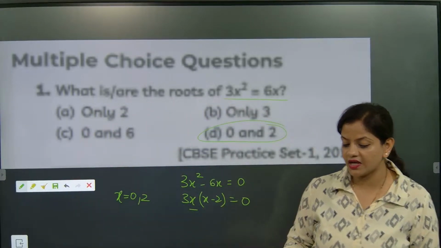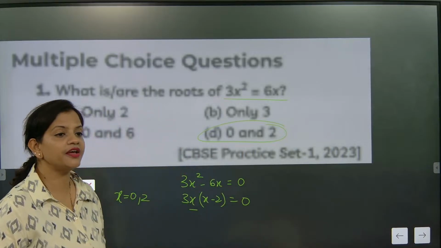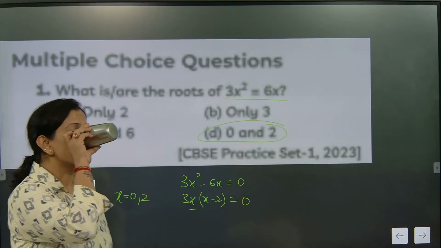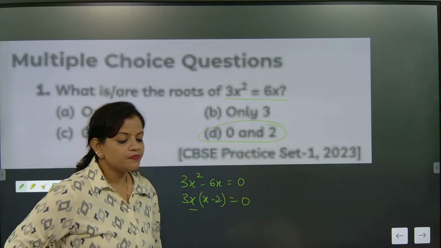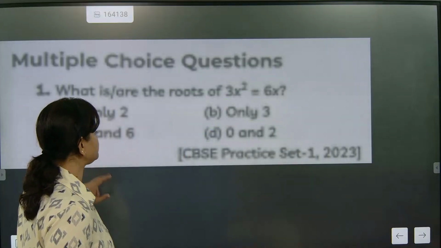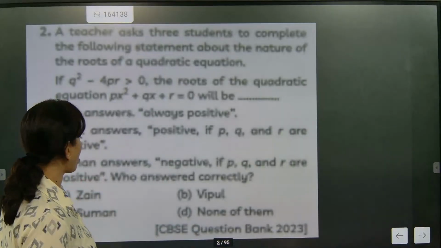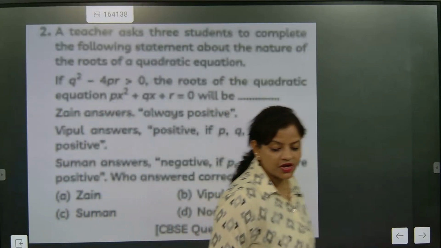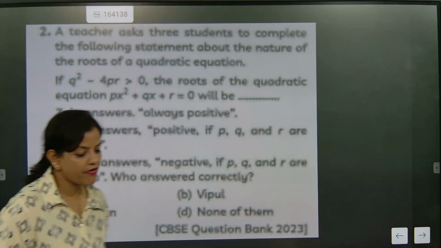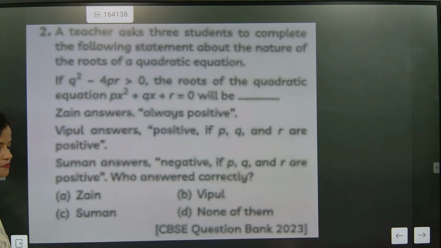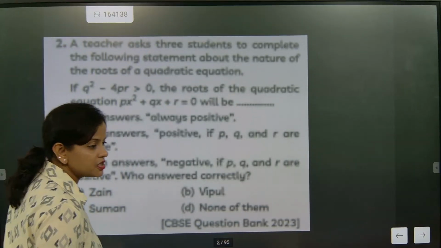Let's see how many of them have given the answer. The first person who has given the answer is Ilavashan. Okay, everybody get ready. The correct answer here is D. You need to be very fast. Total 95 pages are there. This type of questions we are expecting this year.